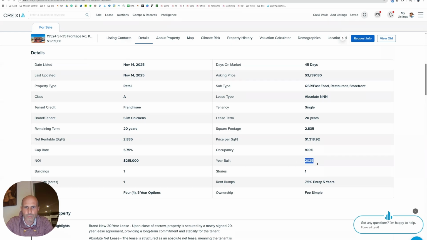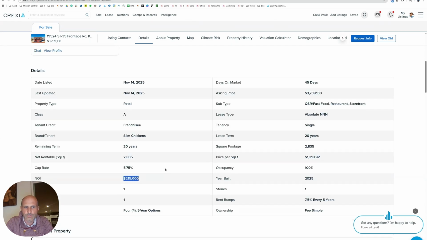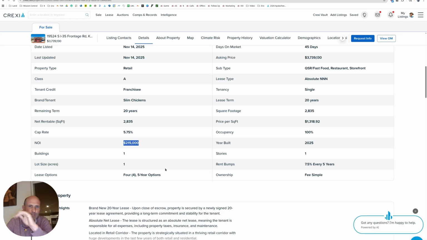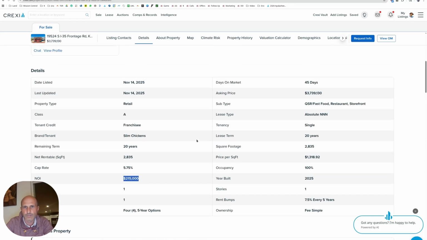Year built 2025, NOI 215,000. This is a higher rent. So the higher rent they can afford to pay, the more money they can put in their pocket today to go do this on the next one by doing a sale leaseback. So this rent is probably juiced up compared to what I could negotiate on a deal like this if it was my building or my land, and that juices up the asking price is what I'm thinking. Just the feeling in the back of my neck here looking at this.